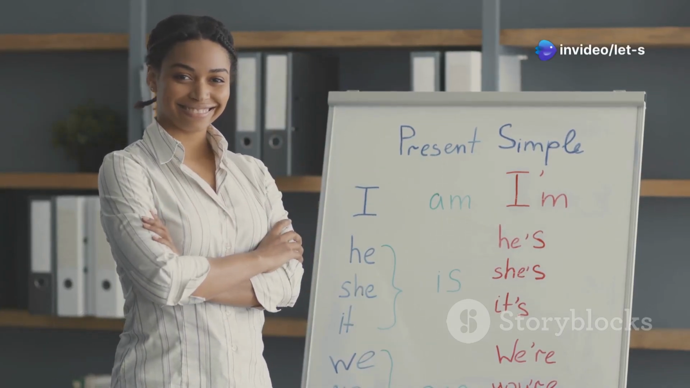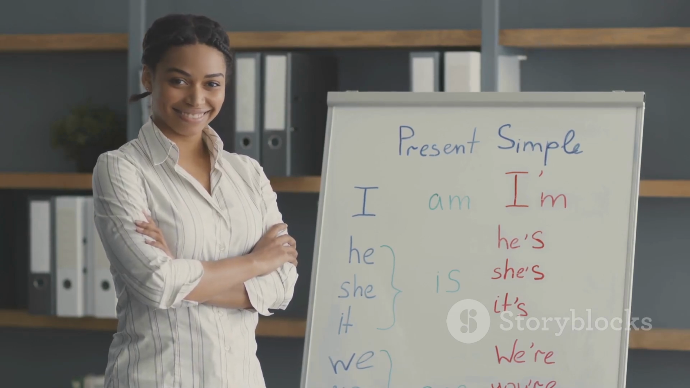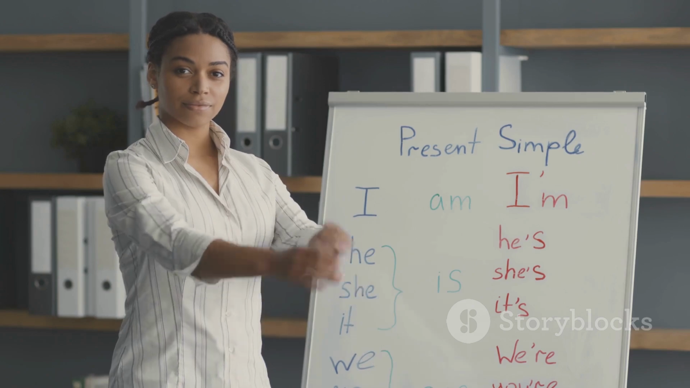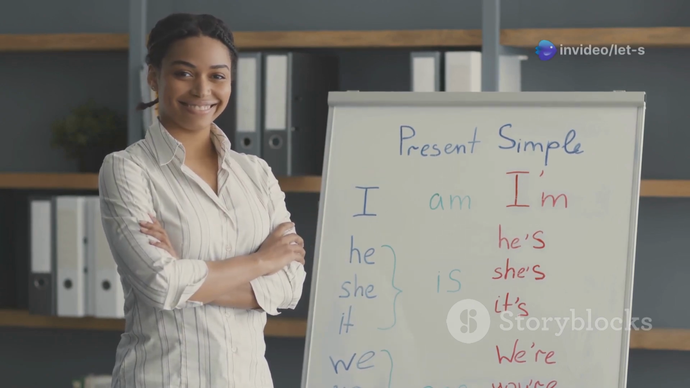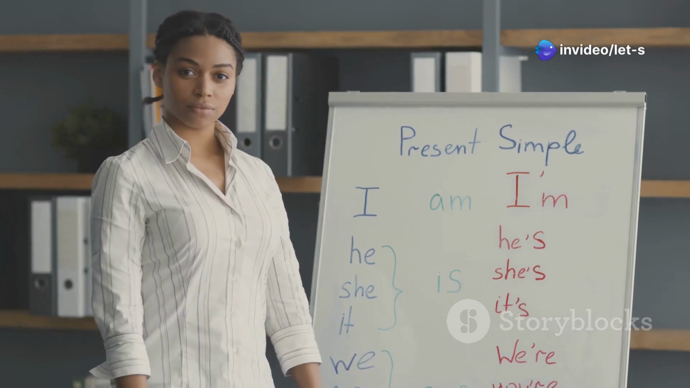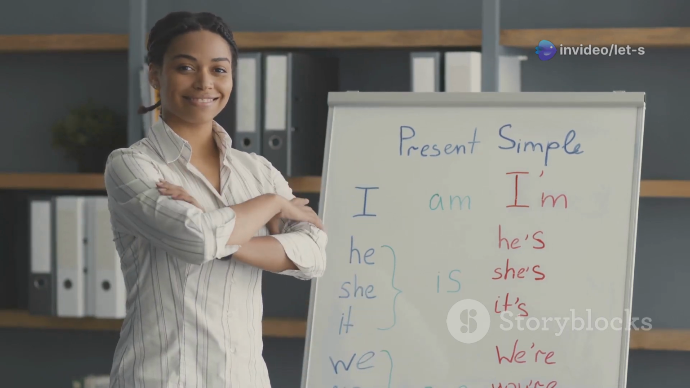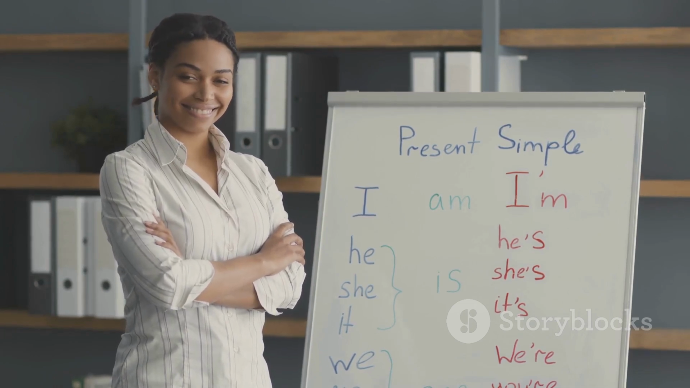Section 5. A tapestry of experiences, ever and never. In this section we delve into the nuances of the present perfect tense, a fascinating aspect of English grammar that allows us to connect our past experiences with the present moment. This tense is particularly useful when we want to discuss life events that have occurred at some point in our lives, without specifying exactly when they happened.